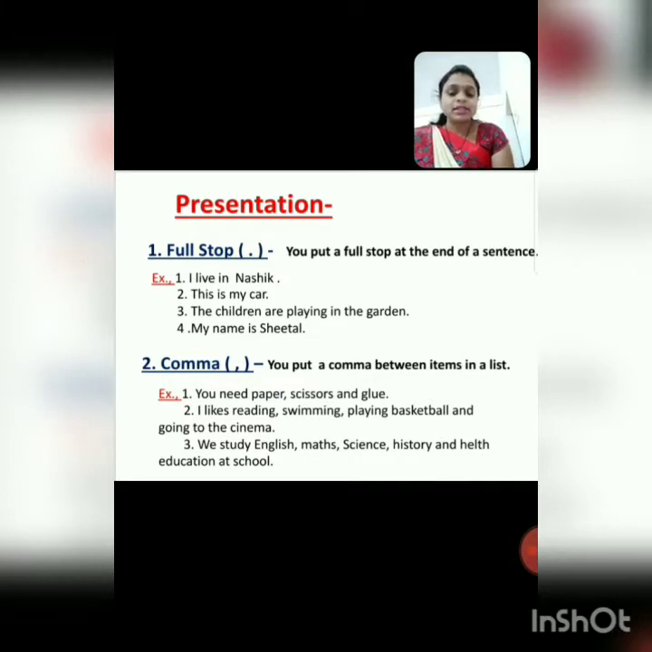Third sentence, 3 number का sentence देखो. We study English, Maths, Science, History and Health Education at school. So where you put a comma? We study English, after English comes a comma, maths, comma, science, comma, history and health education at school. So we put a comma between items in a list.